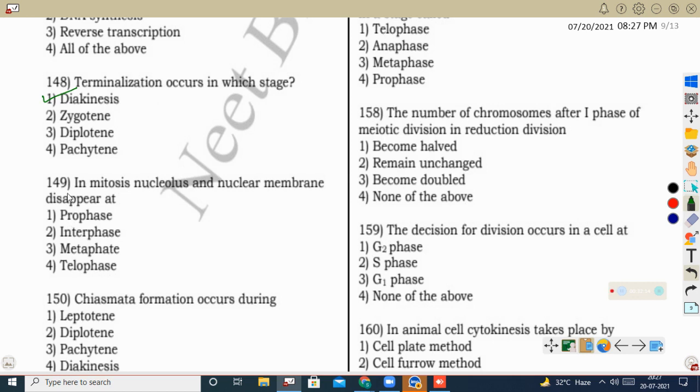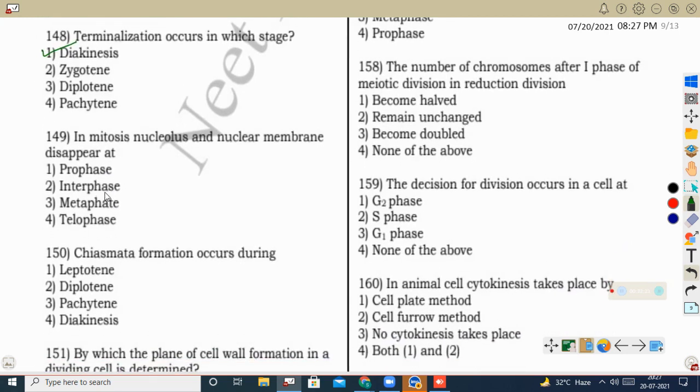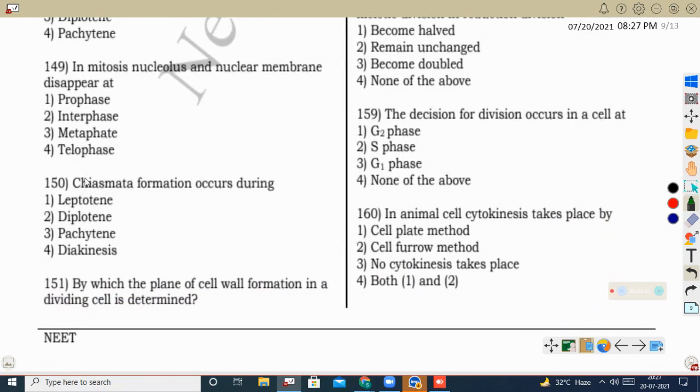Next question, in mitosis the nucleolus and nuclear membrane disappear at which stage of mitotic division? The nucleolus and nuclear membrane will disappear during the late prophase. So here the correct option is prophase.